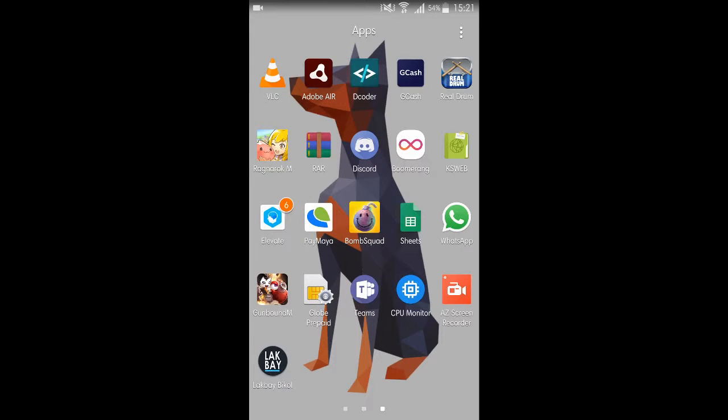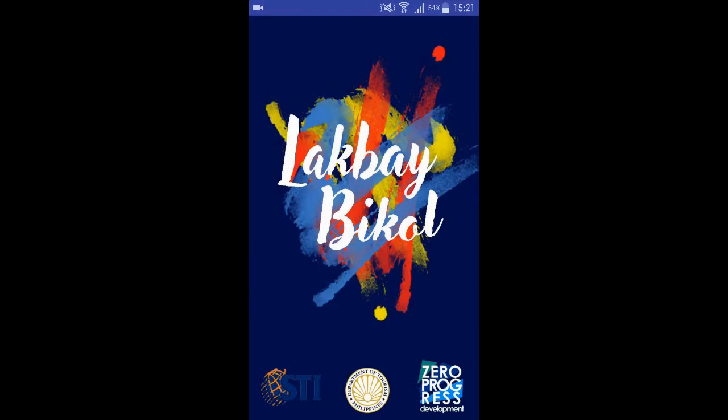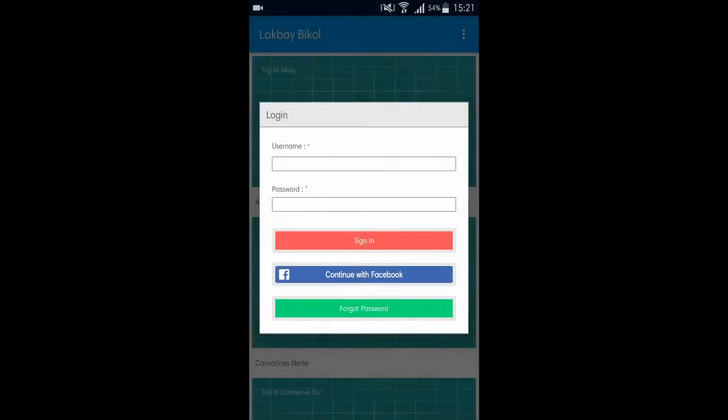One of the revisions would be the need to log in upon opening the application. So, here we go. Upon opening the application, you are confronted by the splash screen followed by the login. So, you could either continue with Facebook, and also another revision would be the forgot password. As you can see on the screen, we could continue with Facebook. So, let's try that.